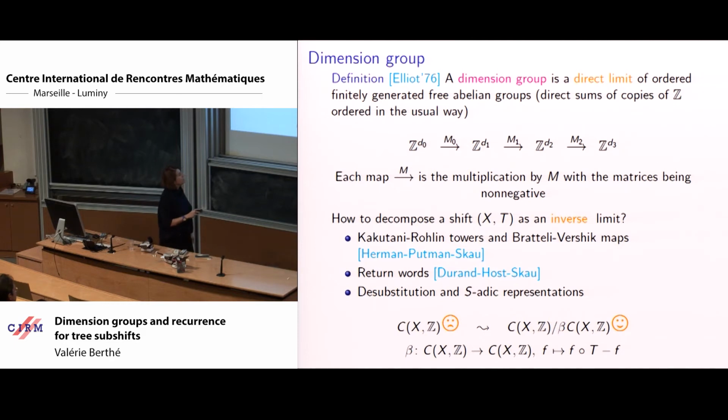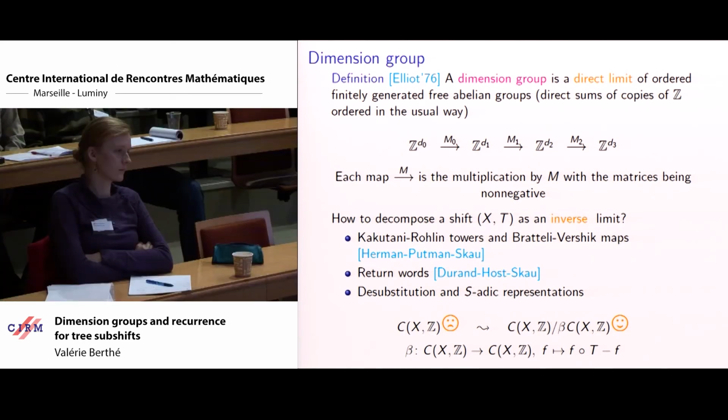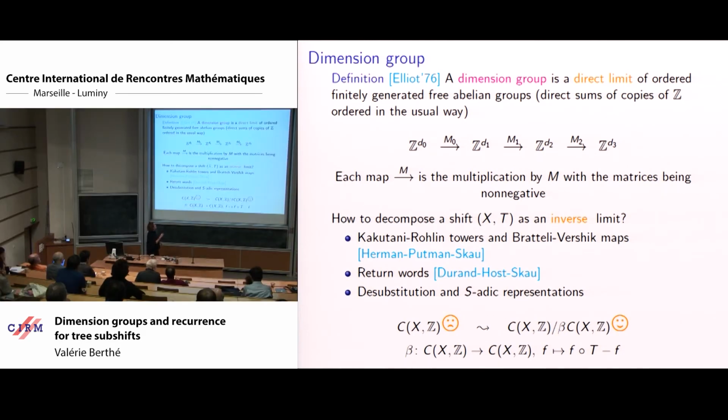But if we take a space with respect to coboundaries, this set of continuous functions, then we are able to completely understand this decomposition in this way.